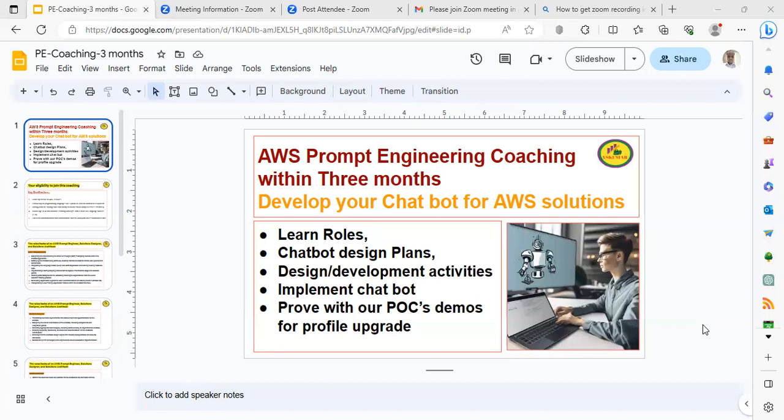Let us say you want to write some solutions for a particular client in different areas. Let us say you want to build ELB load balancers for their website. Now you are going to study the setup. After studying the setup, you give inputs to this particular ChatGPT, ask questions with different prompts, and get the answers.